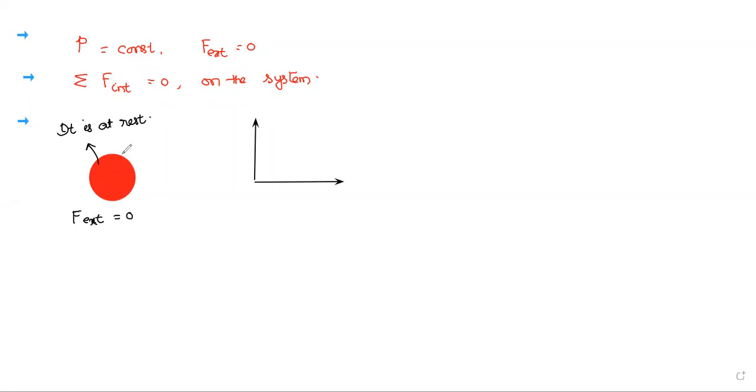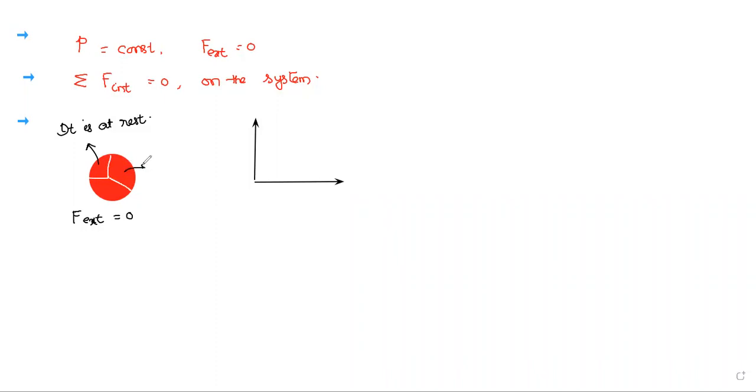If you see there, what I said, it exploded into three pieces. Suppose you take the three pieces like this, piece 1, piece 2 and piece 3. And out of the three pieces, one travels along the x-axis.